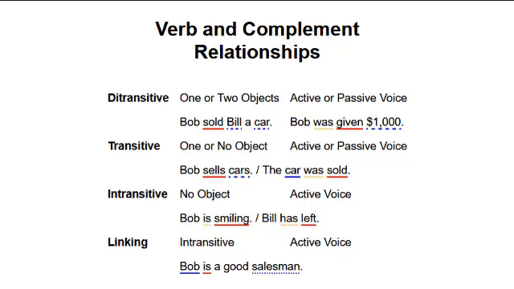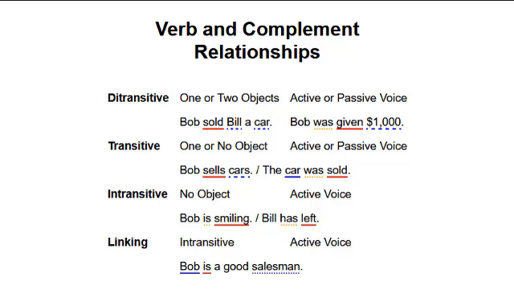Linking verbs are intransitive and always in the active voice. An example is Bob is a good salesman. The word salesman is a noun, but it is not an object. The verb is said to link the noun to the subject. Linking verbs take complements, but they do not take objects.